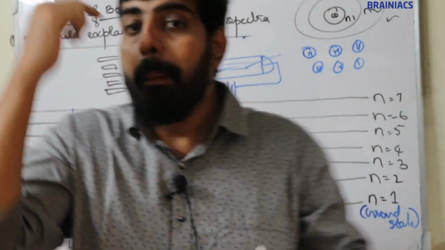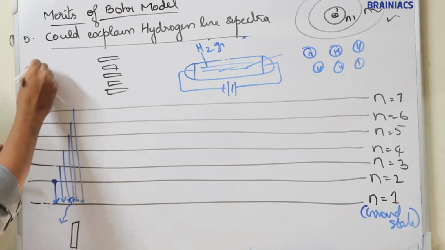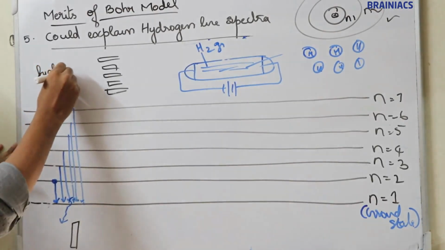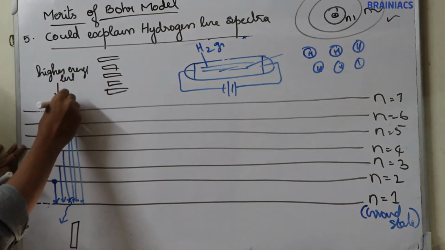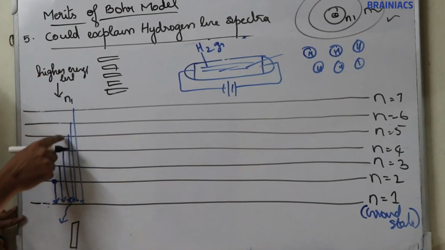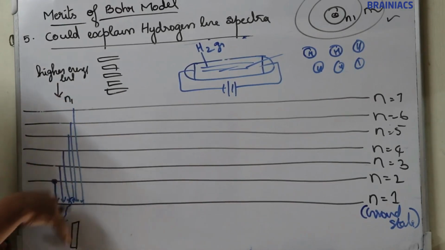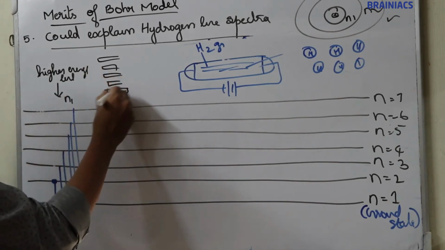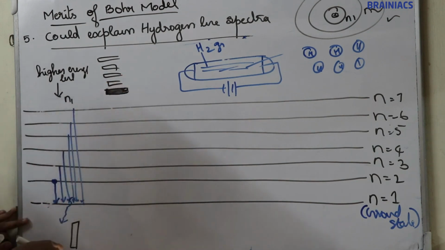When an electron migrates from a higher energy level, 2, 3, 4, 5, 6, 7, any higher energy level to n is equal to 1, it will release energy. That energy corresponds to the first line. That energy will give the first line.